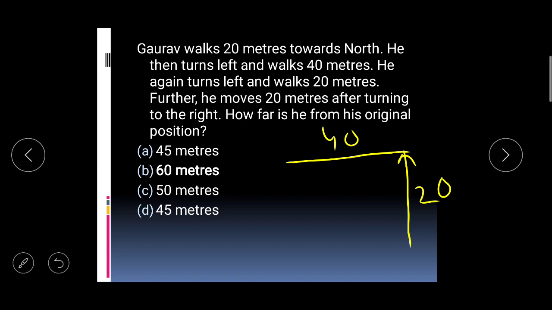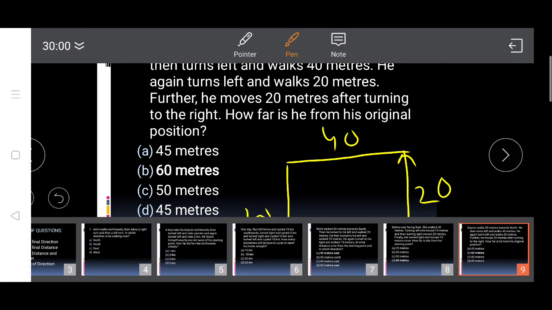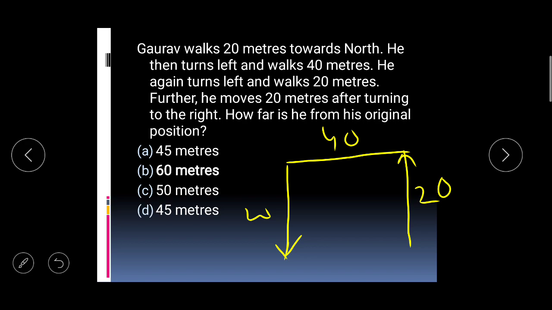He again turns left and walks 20 meters again. Okay. Further he moves 20 meters after turning to the right. Again from here he turns to the right. If he is facing face to face, then his right is my left, so he is moving in this direction, and he walked for 20.